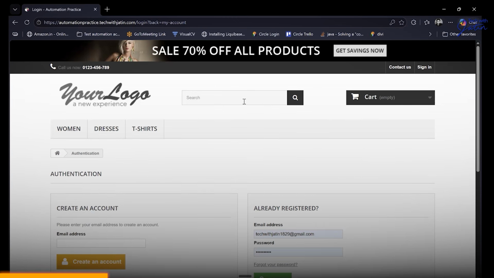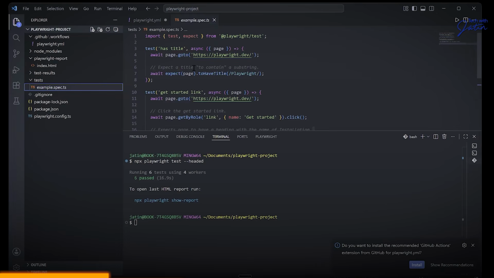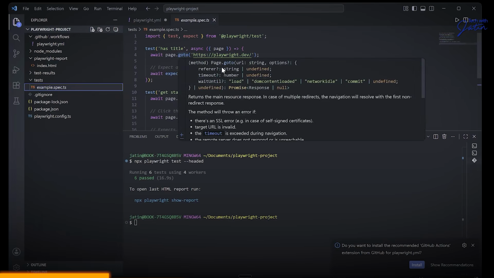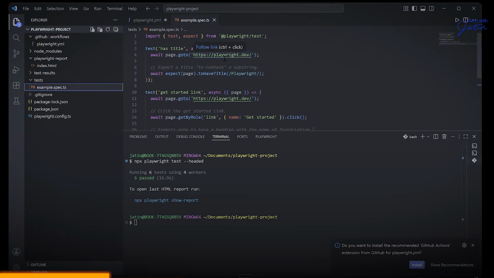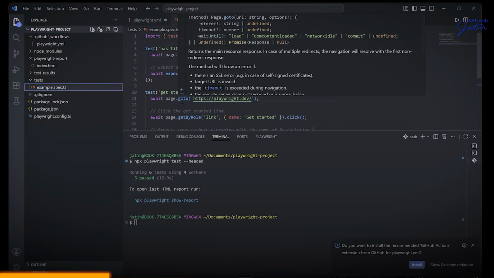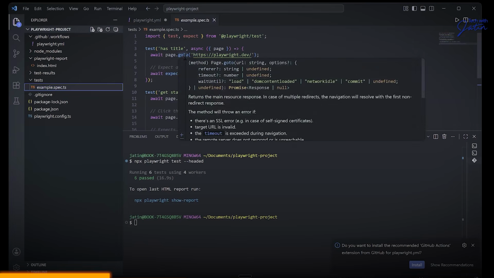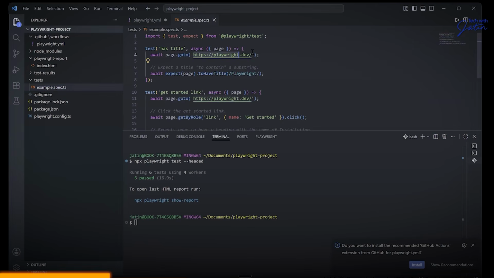Now, the first step that I really want to do right now is to have this browser get launched, and I want to be on this automationpractice.techwithjatin.com. So I'm going to copy this URL because that's the first thing I can literally do. And I see this line, await page.goto, and they have written over here https://playwright.dev. Here also I'm seeing goto. So basically what goto does is it takes you to that particular page.